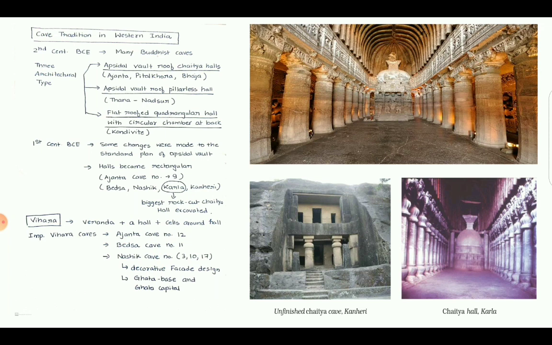Example is Kondivite. See in the image you can see the roof is apsidal. This roof structure is called apsidal vault roof. It is not flat, it is with a curvature.